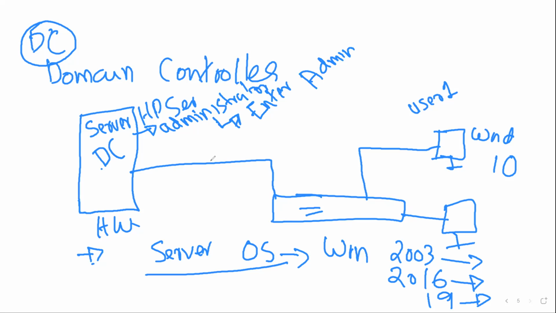Enterprise admin. Before we make the system a DC, a domain controller, the username is called administrator. After it becomes a DC, you call it enterprise administrator. And the entire organization will have only one enterprise administrator. They may have multiple administrators based on the shift or based on role procedures.